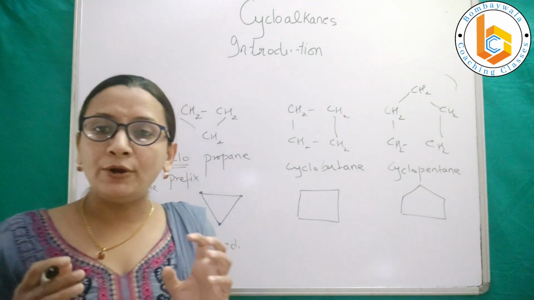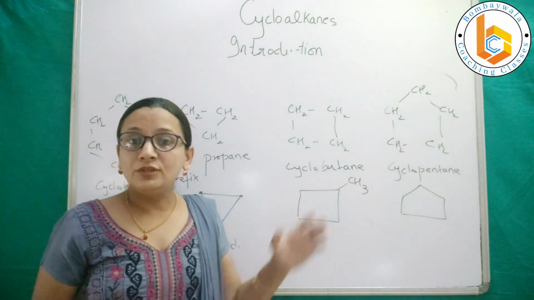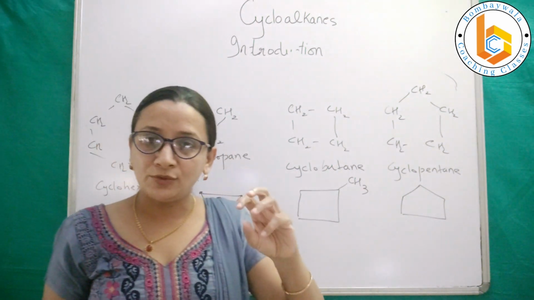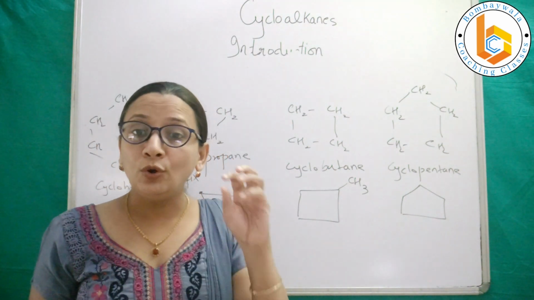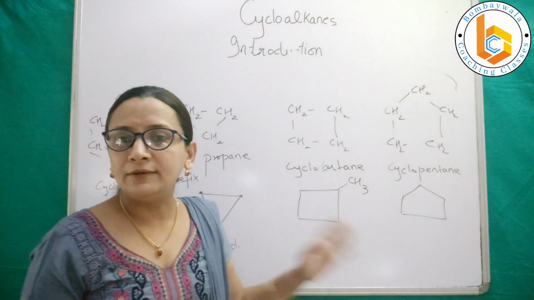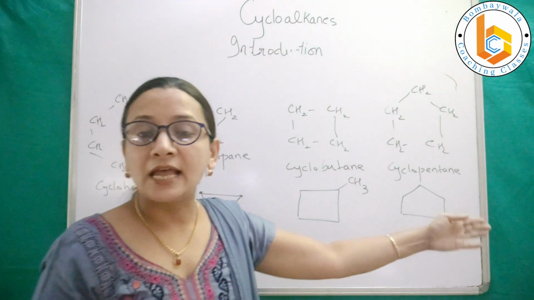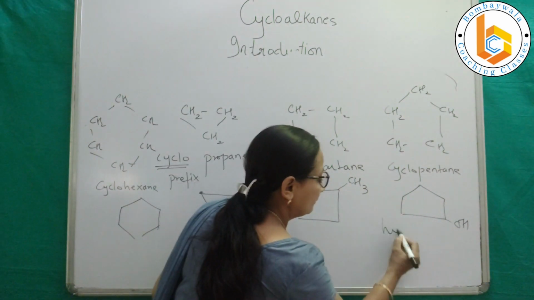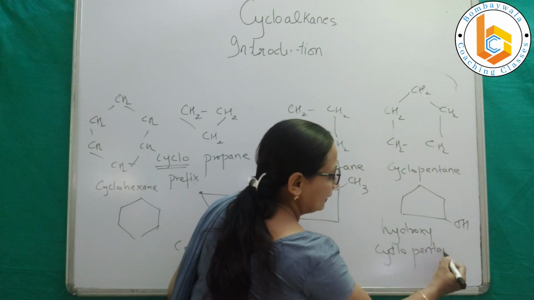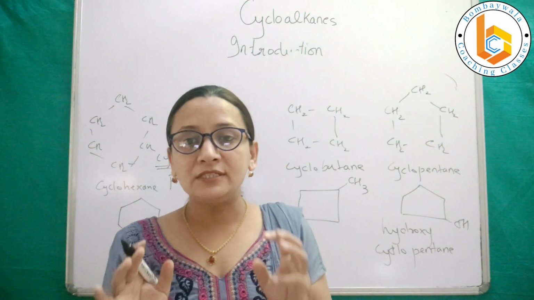Correct? Now if I want to put a substitution, for example, something like this, this will be called methyl cyclobutane. Wherever there is a substituent, I will give the substituent the lowest possible number. Correct? So it will be methyl cyclobutane. If it is something like this, it will be hydroxy cyclopentane. Correct? So this is about all that we should know about cycloalkanes.